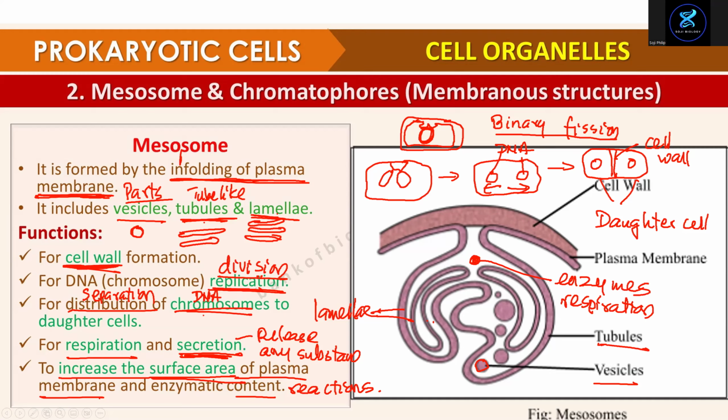What does it do? Helps in cell wall formation, separates the DNA, and helps in division and replication of DNA. It has enzymes for respiration, helps in secreting things outside, and increases surface area. So there are many functions, and try to say as many as possible. Okay, ready?